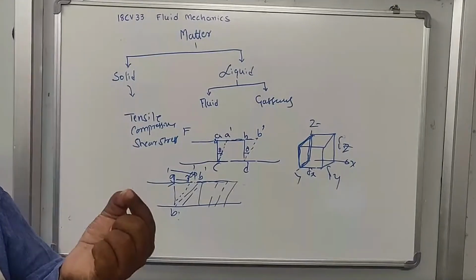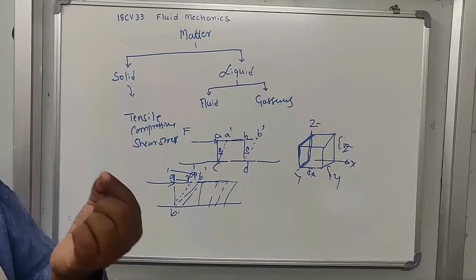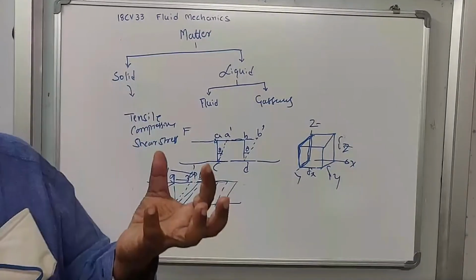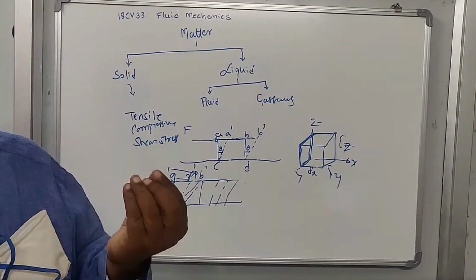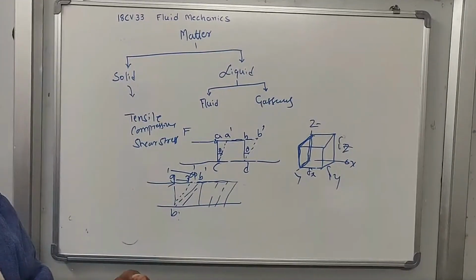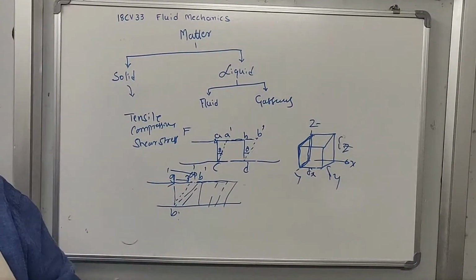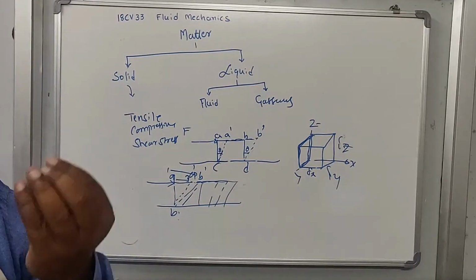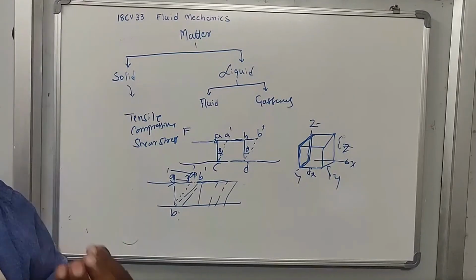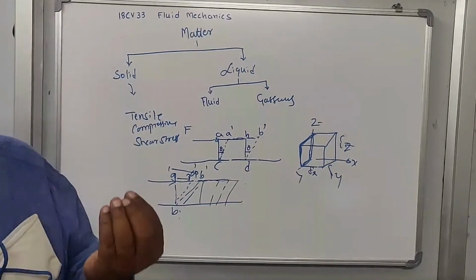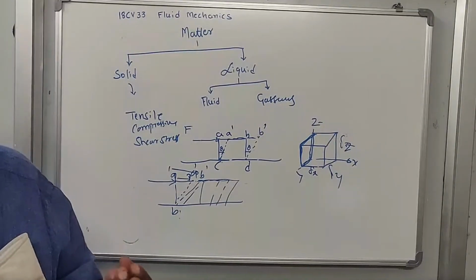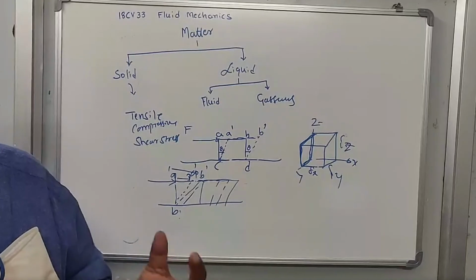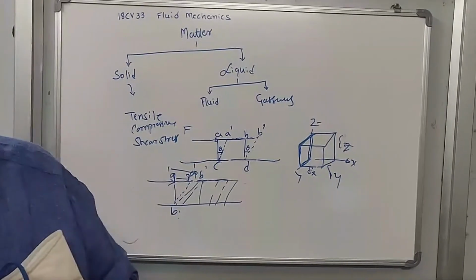Fluid is a form of matter that flows and doesn't have any definite shape, but it will take the shape of the container or vessel it is put in.